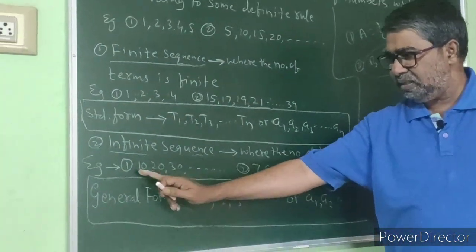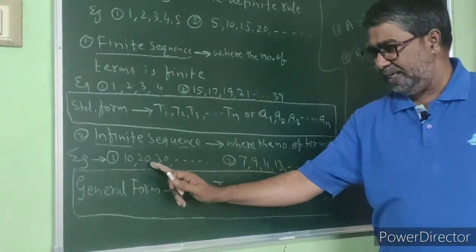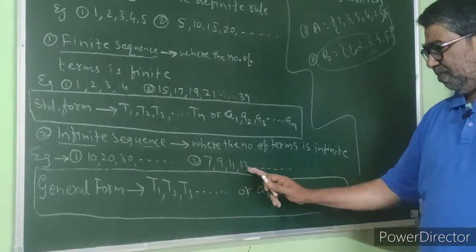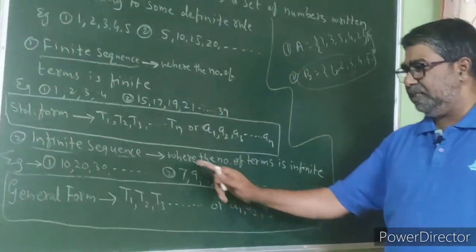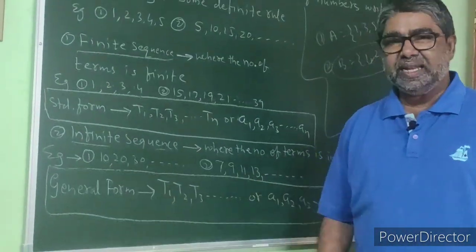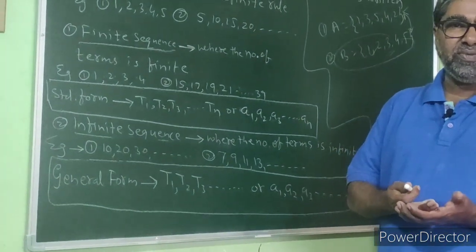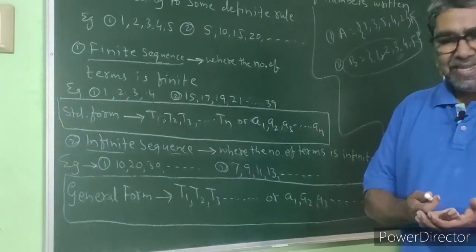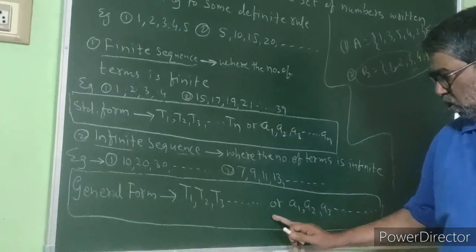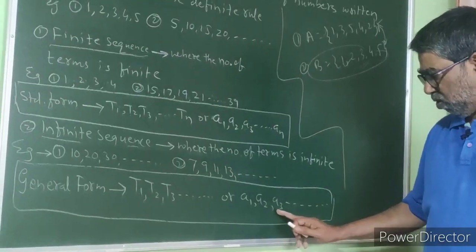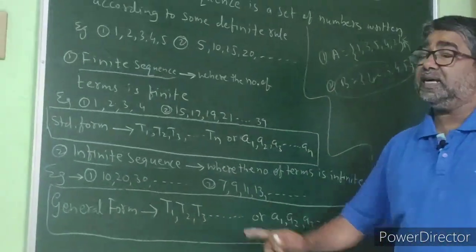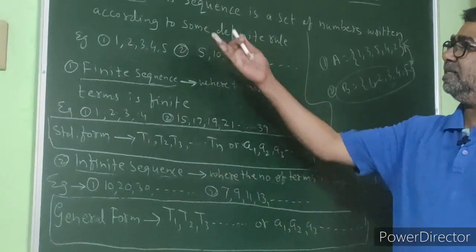An infinite sequence is a sequence where the number of terms is infinite. For example, example 1 is 10, 20, 30, and so on. Example number 2 is 7, 9, 11, 13, and so on. These two are examples of an infinite sequence, and the general or standard form of an infinite sequence is T1, T2, T3, and so on, or A1, A2, A3, and so on. So these two are the types of sequence.